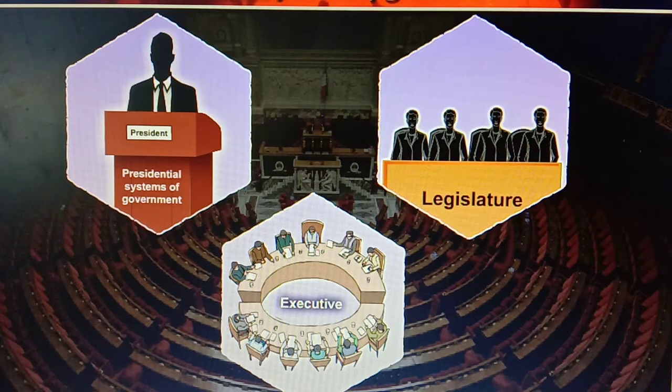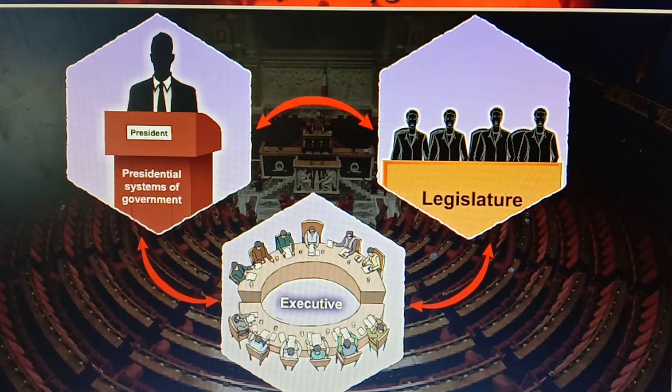Though the three organs are independent from each other, that is the president, executive and legislature, these all three organs are independent from each other, there are enough connections between them to work in harmony and coordination.